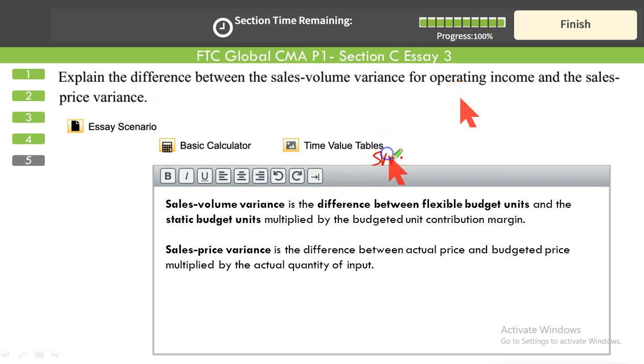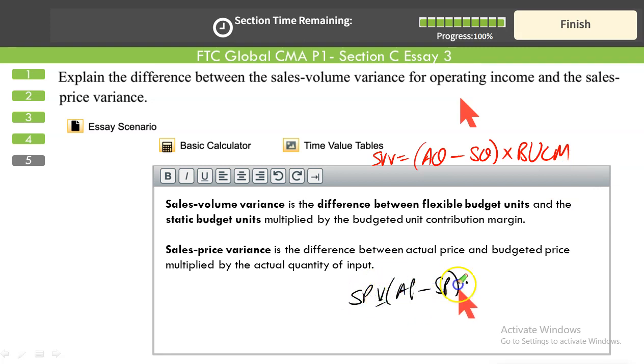I just wrote sales volume variance is the actual quantity minus standard quantity multiplied with the budgeted unit contribution margin. And here the sales price variance is the actual price minus standard price multiplied by the actual quantity sold. See, so the volume variance is the difference between the flexible budget units, actual quantity, because flexible budget contains AQ into SP. Actual results contain AQ into AP. Right? So in flexible budget we have AQ, in the actual result we have AQ.